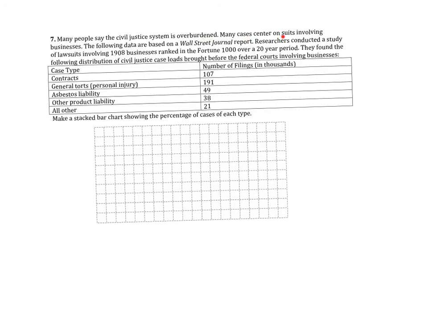All right, last question says, many people say the civil justice system is overburdened. Many cases center on suits involving businesses. The following data are based on Wall Street Journal reports. Researchers conducted a study of lawsuits involving 1,908 businesses ranked in the Fortune 1000 over a 20-year period. They found the following distribution of civil justice caseloads brought before the federal courts involving businesses.